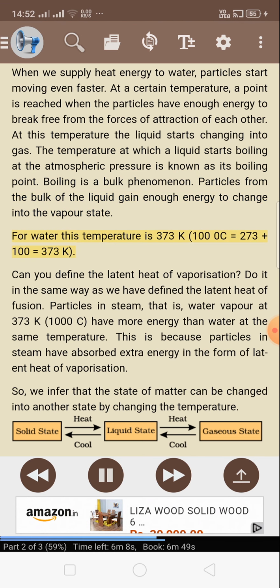For water, this temperature is 373 K. 100 °C equals 273 plus 100 equals 373 K. Can you define the latent heat of vaporization? Do it in the same way as we have defined the latent heat of fusion.